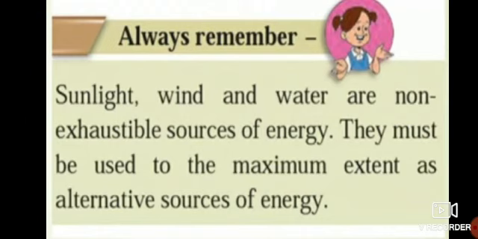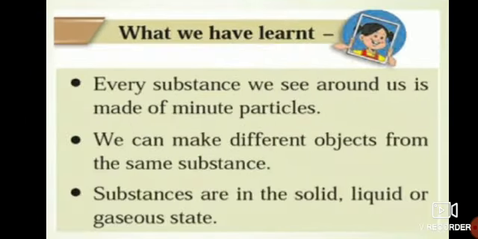So girls, we have finished our lesson here. So now let us see what we have studied, what we have learned in this lesson. Every substance we see around us is made of minute particles. We can make different objects from the same substance. For example, soil. With the help of soil, we are not making only earthen pots, but we can prepare many different types of objects. Substances are in the solid, liquid and gaseous state.